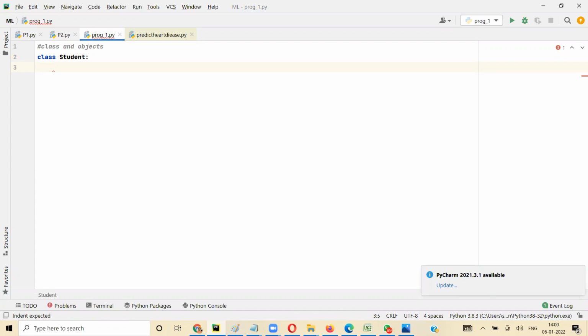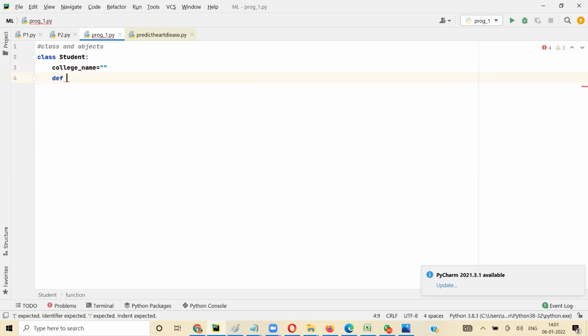Okay, so I define a variable called, say, college name. Let's say I give it blank. I don't give anything. So this is a variable that I've defined with my class, and I can define a function.